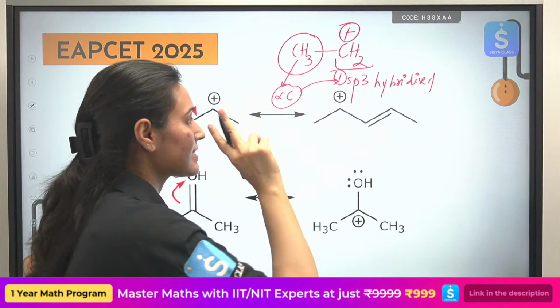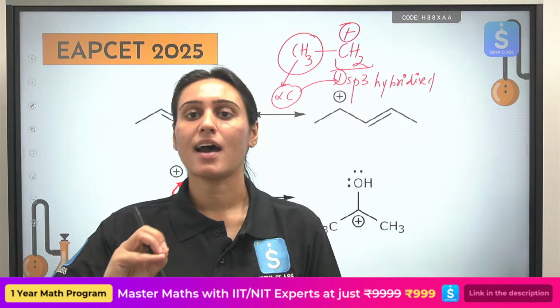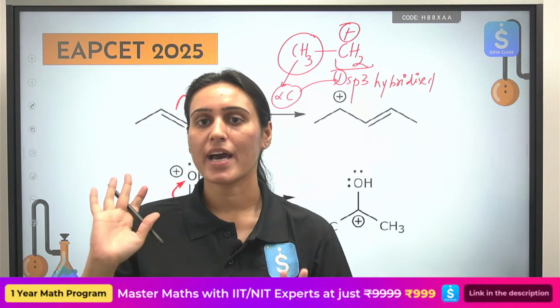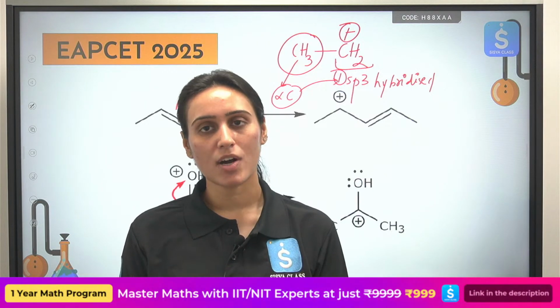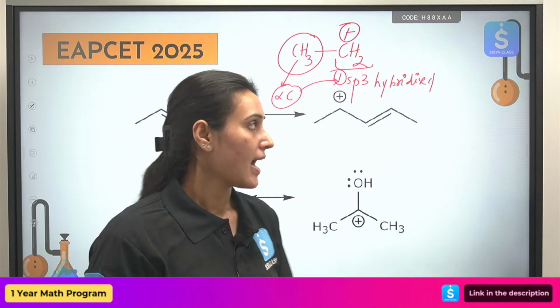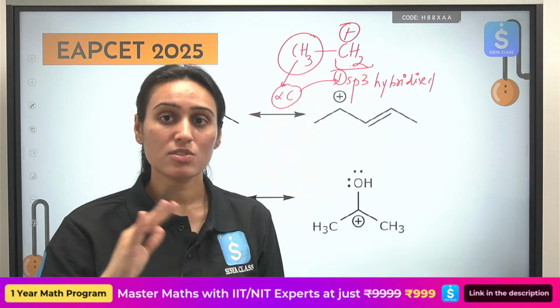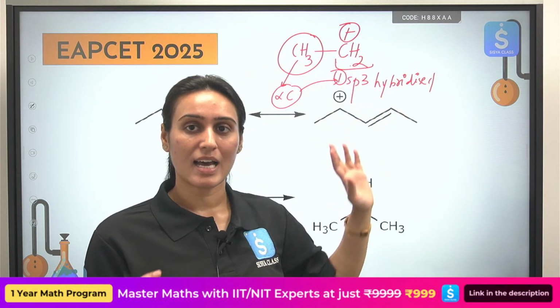First condition. Second condition, it must have at least one alpha hydrogen attached to it. The hydrogens which are attached to your alpha carbon are called as alpha hydrogen. Are we talking about these two hydrogens? No, this is not your alpha carbon.